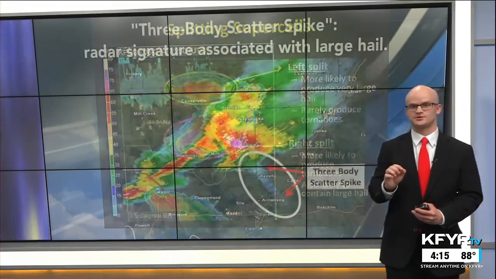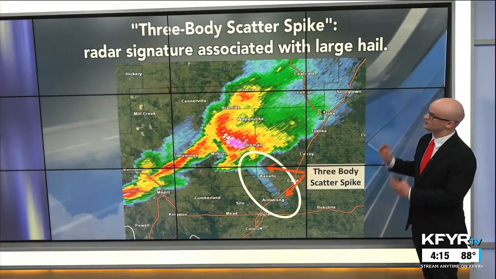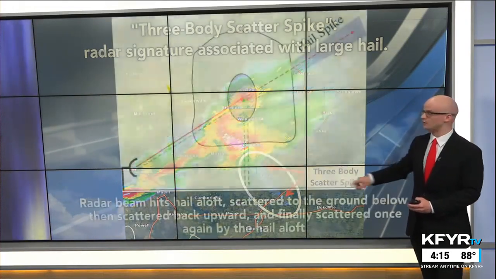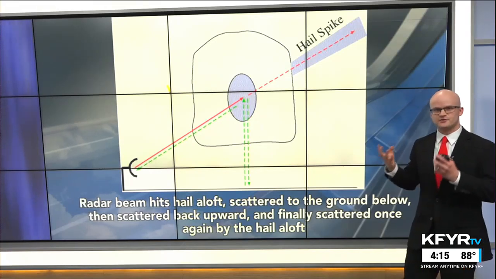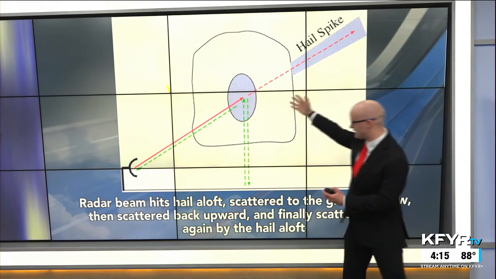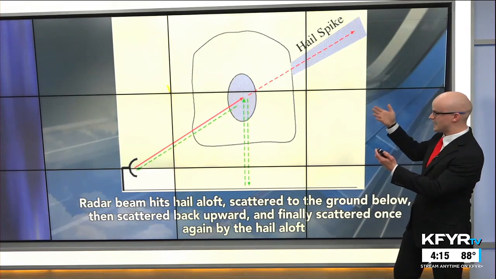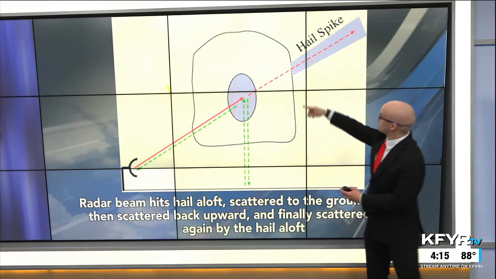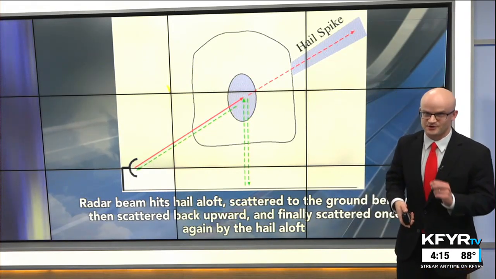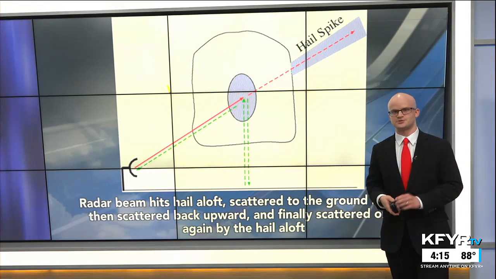With these supercell thunderstorms, when they contain large hail, we can use a radar signature called the three-body scatter spike. That can really indicate that there's large hail within these supercell thunderstorms, and it's kind of a radar artifact. The radar beam goes into these thunderstorm cells and hits a lot of that hail aloft. It's scattered down to the ground, back upwards towards the hail, and back towards the radar, generating this spike on radar imagery that shows us there's very large hail within that supercell thunderstorm. So some interesting information, especially about these splitting supercell thunderstorms.